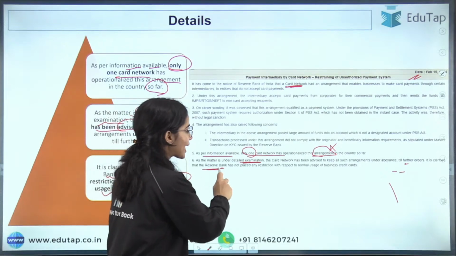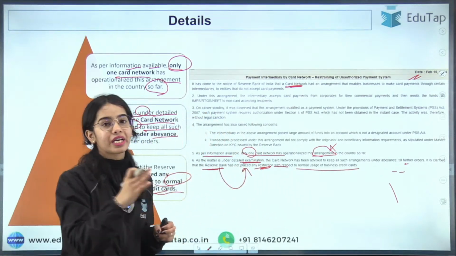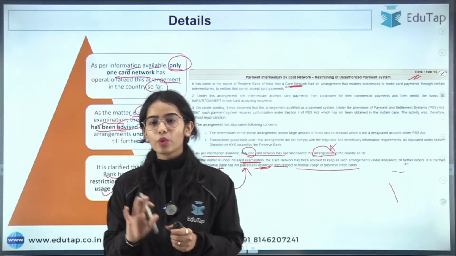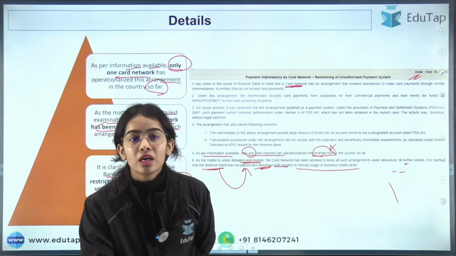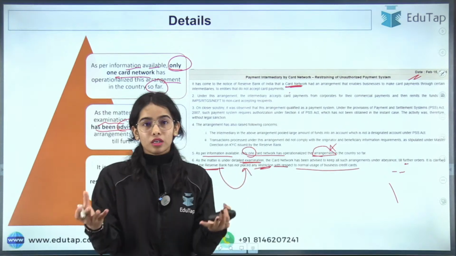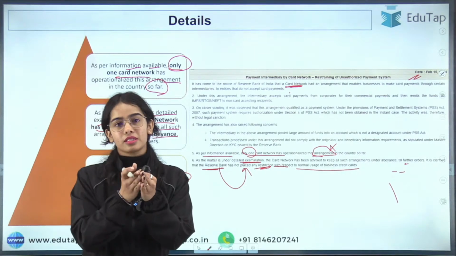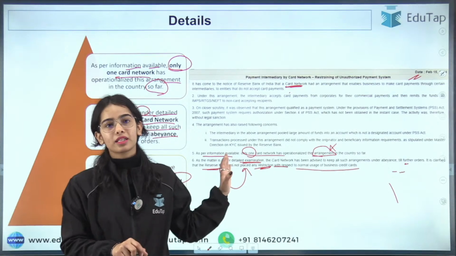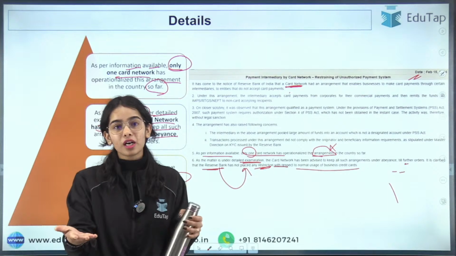Okay, so the Reserve Bank has not placed any restriction with respect to normal usage of the business credit cards of this card network also. That is the clarity. Now is there any confusion? The RBI has not released the information on which card network this is, or which are the intermediaries. RBI has just said that there is an intermediary in between the transaction. I do not want to provide you any information that is not given by the RBI, because that will be wrong information, as the RBI has not fully commented on this.